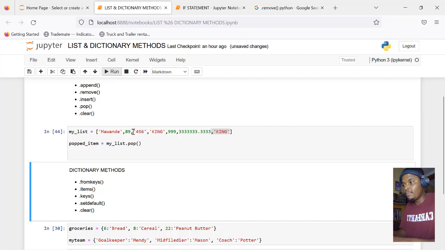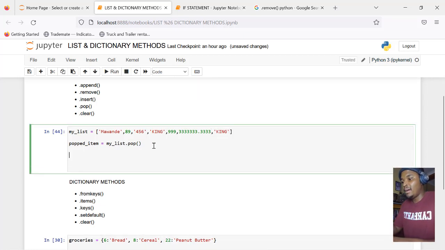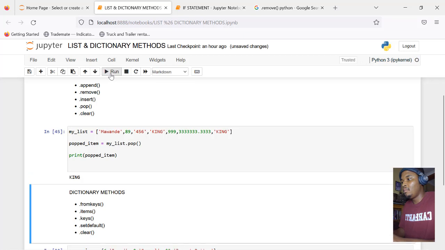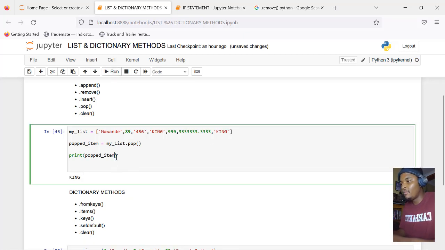If I run this, nothing happens because king is no longer there. It's in here now. But if I print popped item, we get king. So what's inside popped item was the last element of our list. And then the last one is clear.